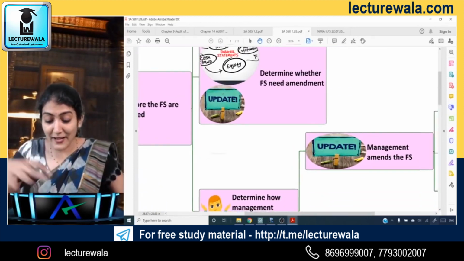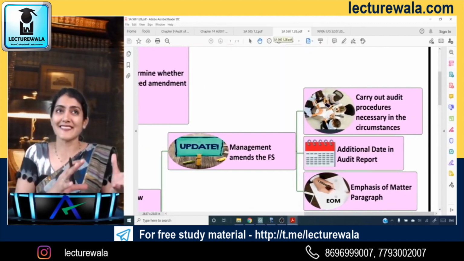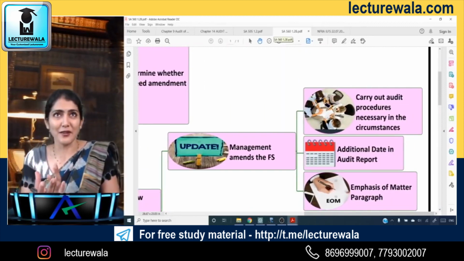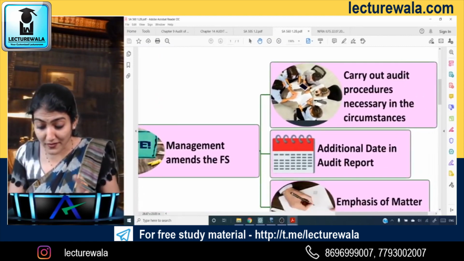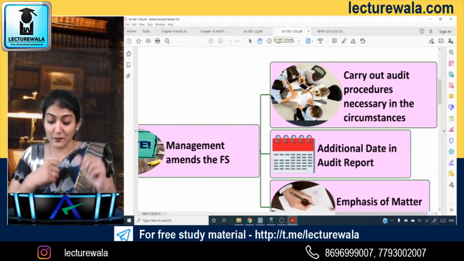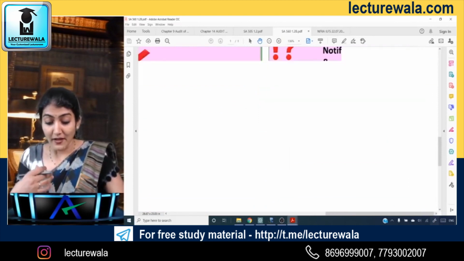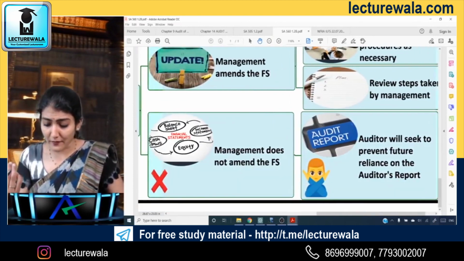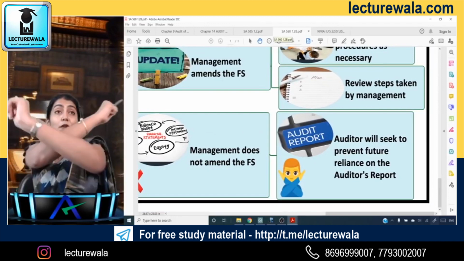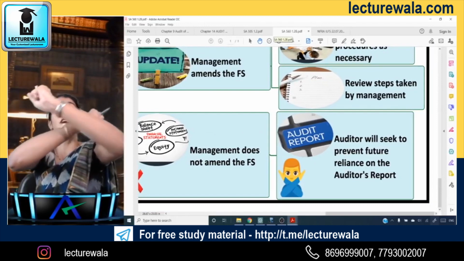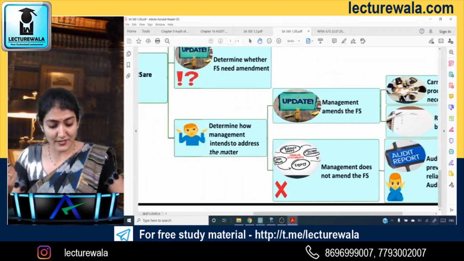So it even uplifts. Obviously not only for entertainment, our main purpose is study, but something related to the study of the subject. So it's interesting. And carry out audit procedure. You see these auditors, they are all together carrying out some audit procedure. And then emphasis of matter paragraph, modify the opinion, right? Then audit report. Now, the auditor will seek to prevent future reliance on the audit report. So the auditor says, I will no longer place reliance on the audit report, and the management does not amend the financial statements.